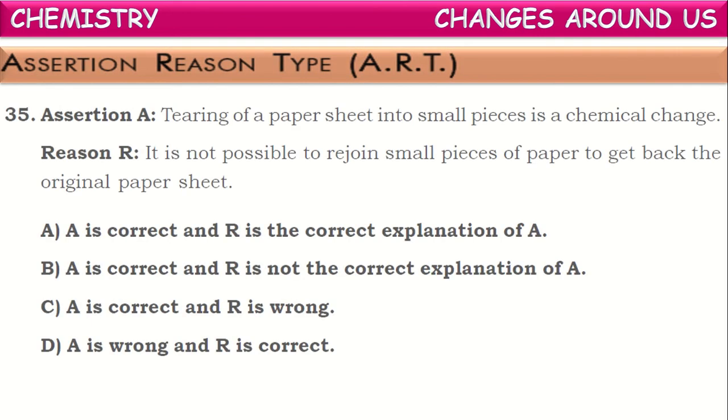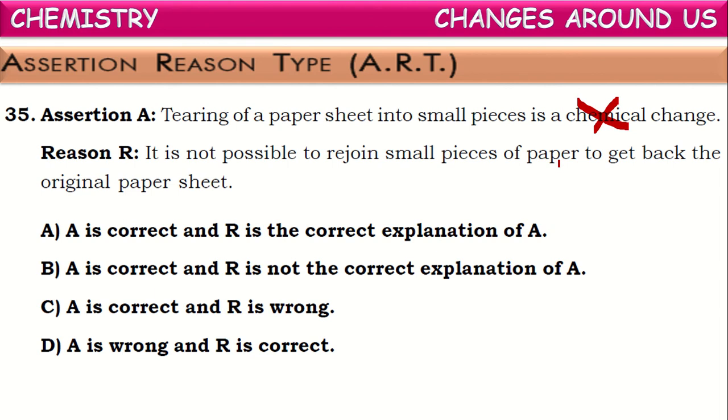Next, assertion-reason type questions. See the assertion. Tearing of paper sheet into small pieces is a chemical change. Is it true? If you tear a paper sheet into small pieces, even after making it into small pieces, there will be no change in the paper molecules. They remain the same. The composition does not change. Only there is a change in the physical state, physical size actually. But there is no change in the chemical composition. So tearing of paper comes under physical change, not chemical change.